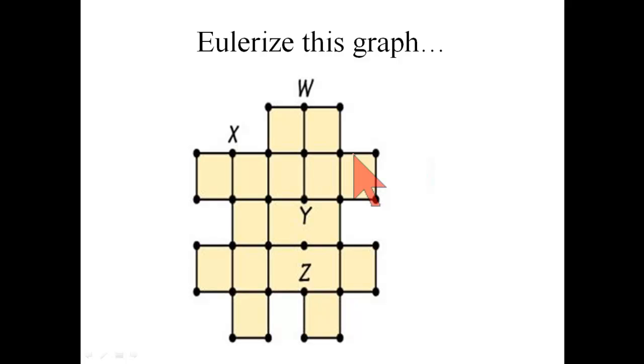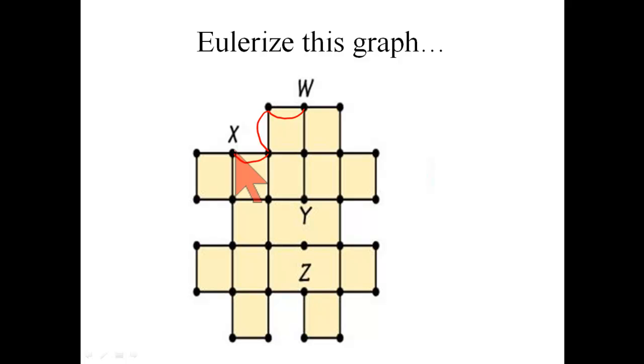So, for example, another example: Eulerize this graph so that we could find an Euler circuit for it. The vertices labeled W, X, Y, and Z are the vertices of odd valence. There are 4 of them. So if we start with W, I need to duplicate an edge coming into W, but eventually I want to duplicate an edge coming into X as well. So how about we do this, and this, and this. Now that fixes the odd valence problem at vertices W and X.